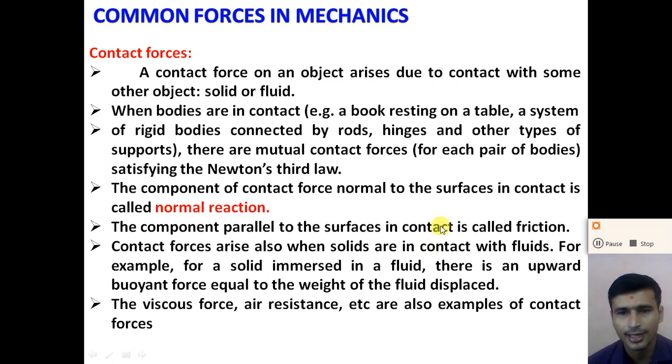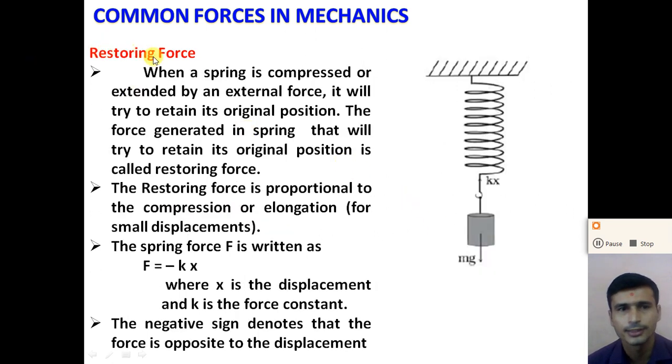Now the next common force is the restoring force. Dear student, when a spring is compressed or extended by an external force, and then we remove the external force, it will retain its original position. Why does it retain its original position?